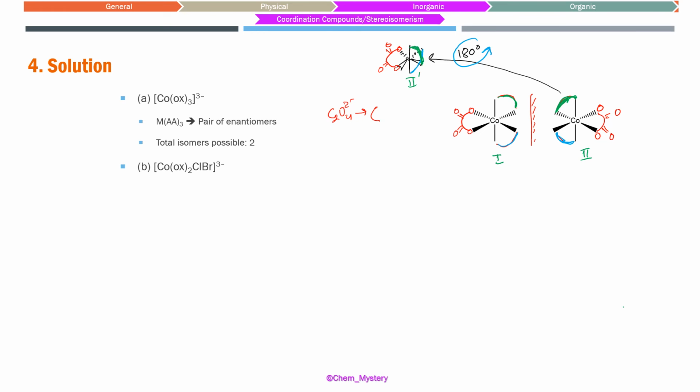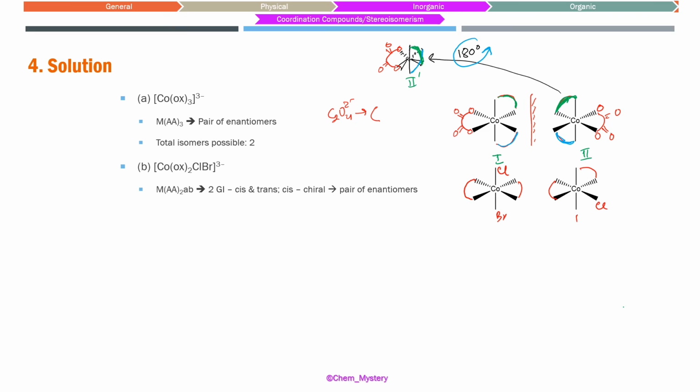Okay, this compound is going to be relatively easier, quite straightforward. We have two geometrical isomers, like both the AB, that is Cl and bromine, can be cis or trans to each other. So in this very first compound, we'll draw that oxalate. We can think the oxalate can be present trans to each other. Here there is going to be one Cl and one Br, and there can be one possibility where these are cis to each other, like Cl and Br in cis position.